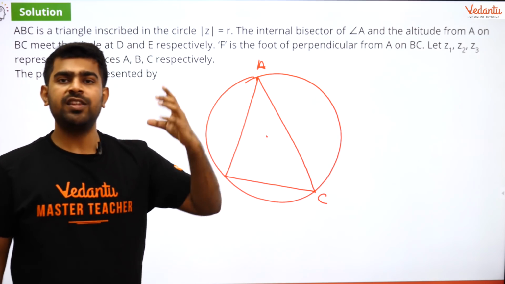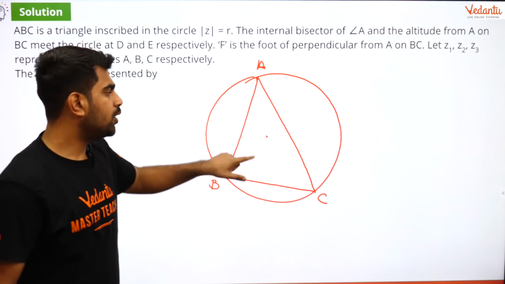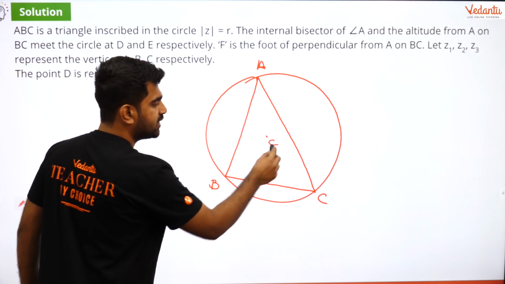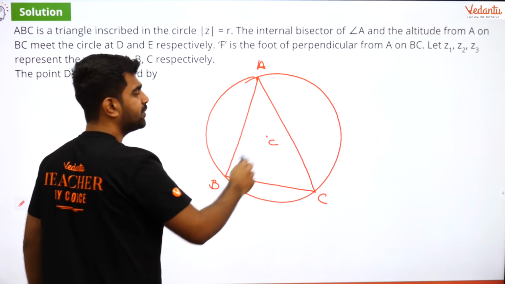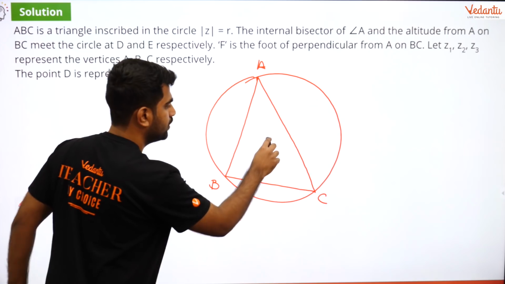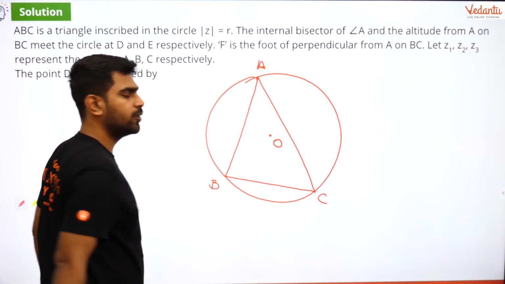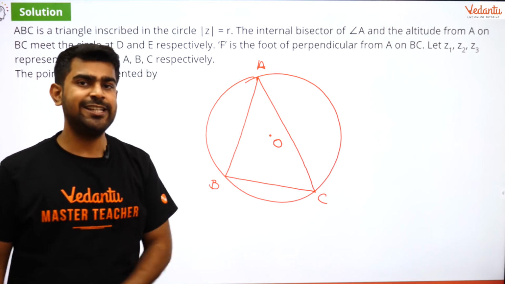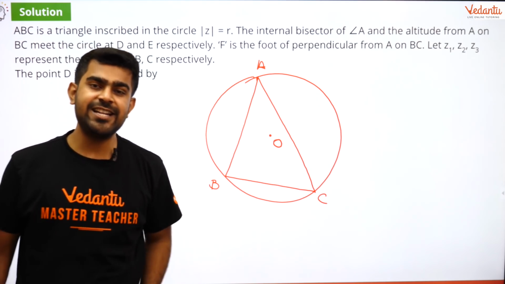It passes through all the 3 vertices. Okay. So since it passes through all the 3 vertices, I can say that this is my circumcenter. Let us name it using a different character because C is already used. So let us say O. Okay. So O is my circumcenter and OA, OB, OC are all equal because they are nothing but the radius.